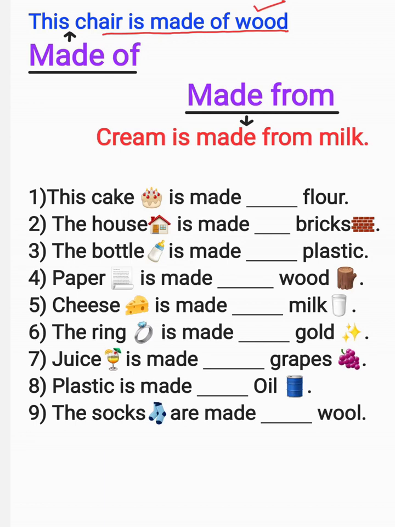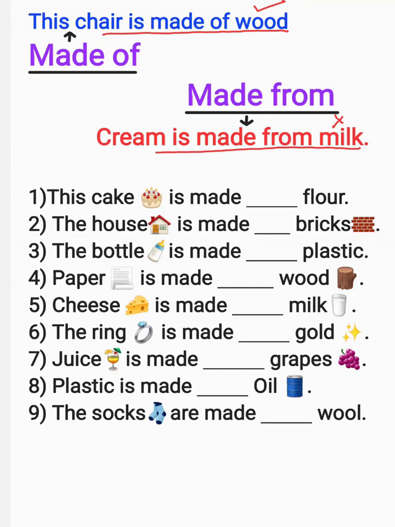We use made from when we cannot get back the original product or thing from which something is made. For example, cream is made from milk. Tell me, guys, can you get back milk from cream? No. You cannot get back the original product, which is milk here, from cream. So we will use made from. So this is made of and made from.